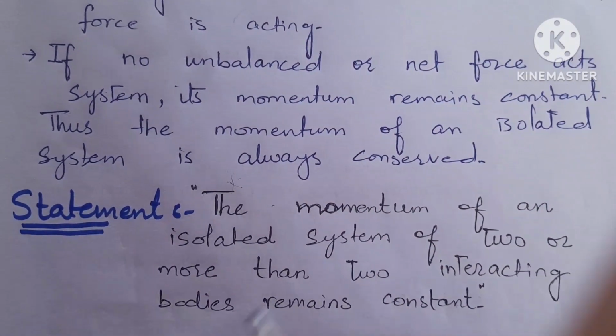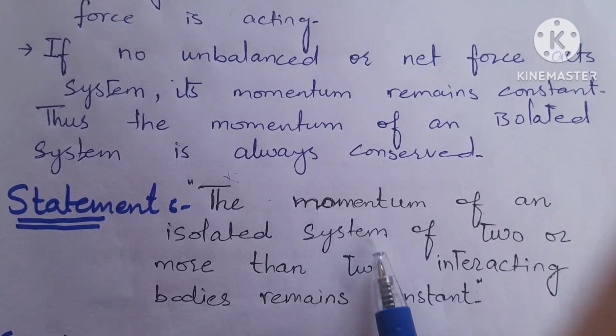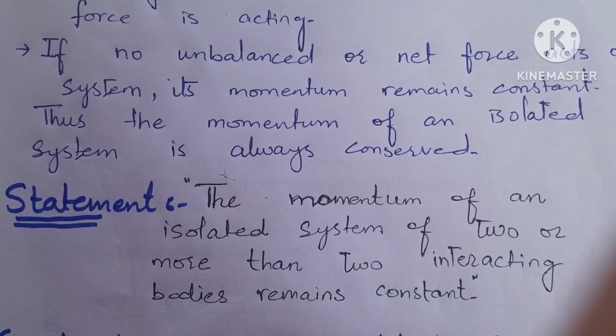The law of conservation of momentum is stated as: the momentum of an isolated system of two or more than two interacting bodies remains constant.